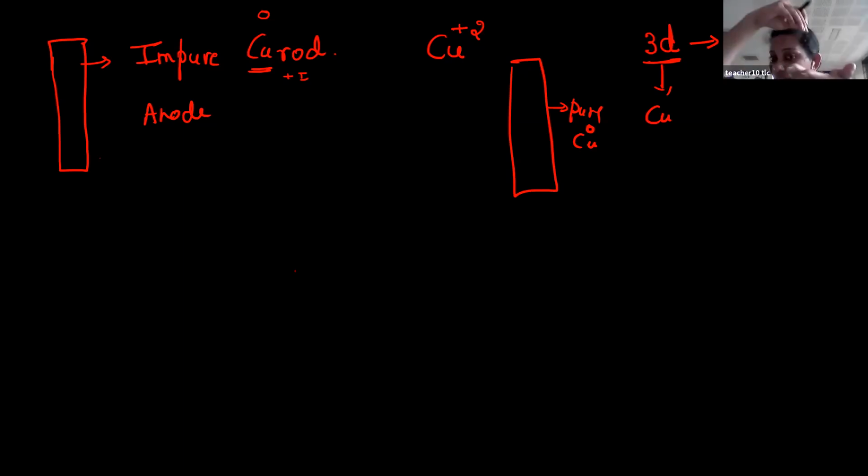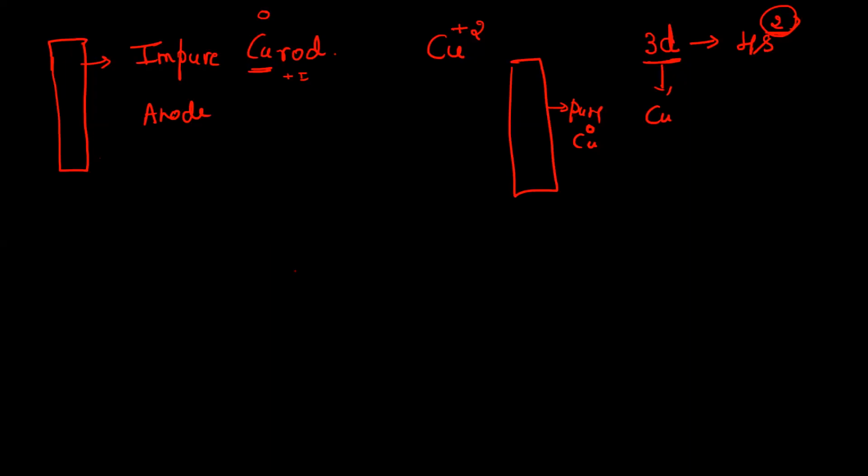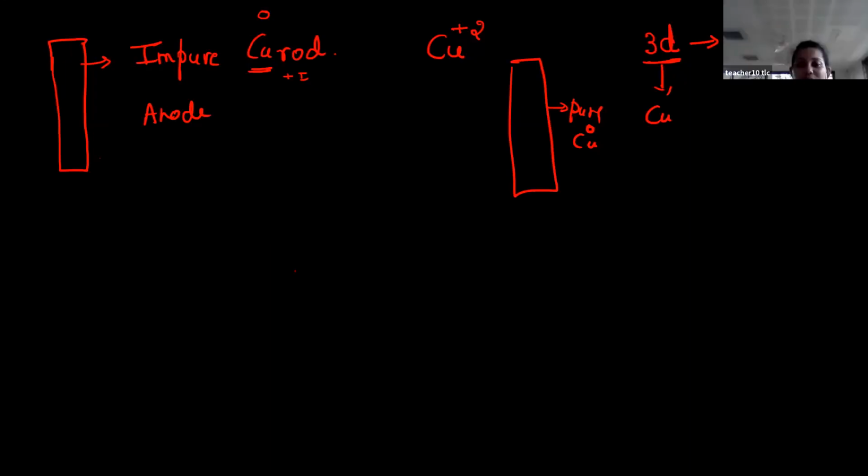If you consider an iron rod, then you have to take an iron sulfate solution. If you consider a copper rod, then you have to take a copper sulfate solution. That is, the common ion must be there in the rod as well as in the electrolyte. Is this clear? Therefore, we have to take copper sulfate here. Muralidhar, is this clear? Yes. Okay. Students, there is one more concept. Why do we have to take a common ion? There is a solubility concept, which we will discuss next year in the equilibrium chapter.